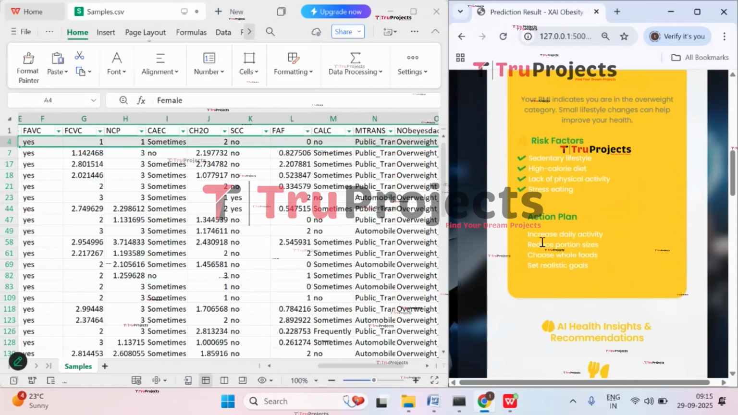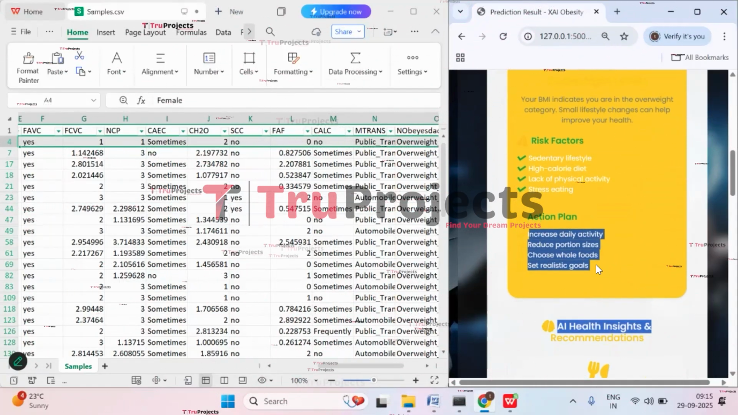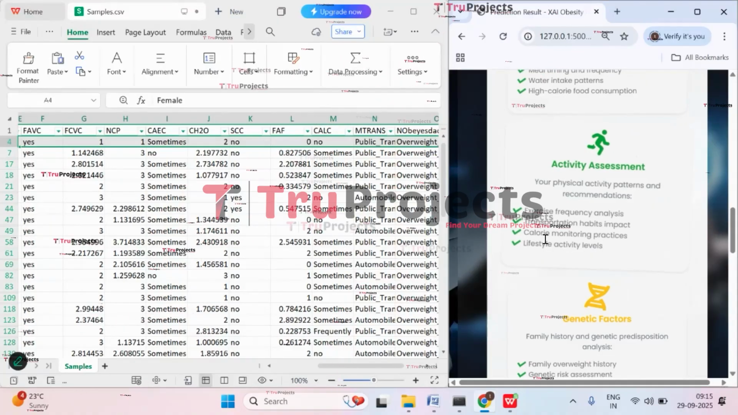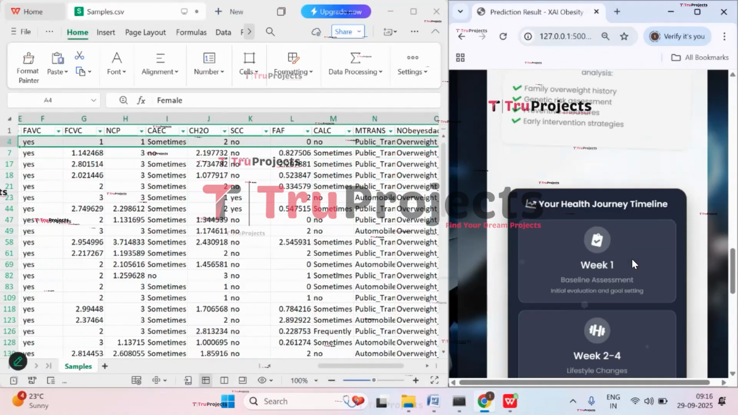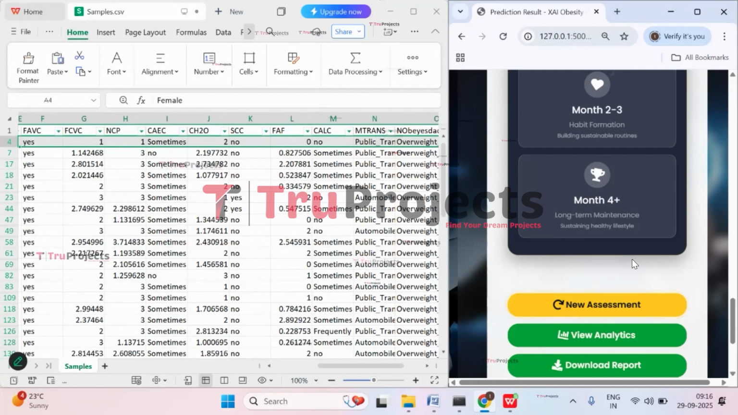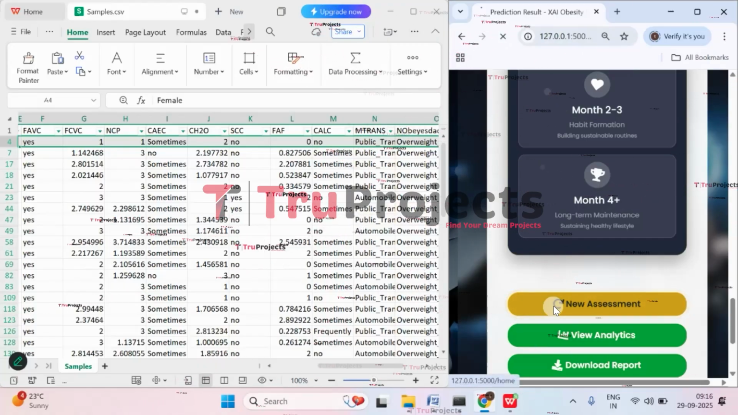And here we have action plan, increase daily activity, AI health insights and recommendations. Here we have activity assessment, genetic factors, and here we have health journey timeline. So overweight is at stage 1. So if they don't take care at this stage, they will get obese in future. So let's do new assessment.